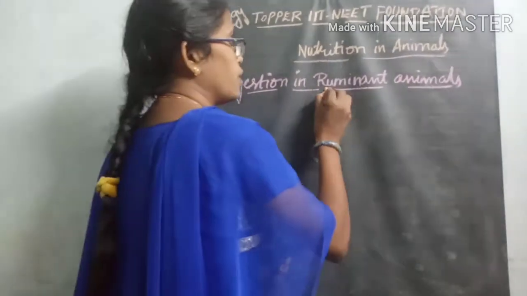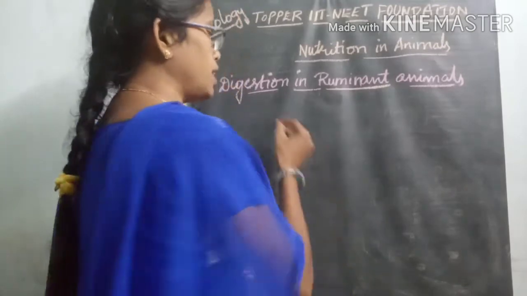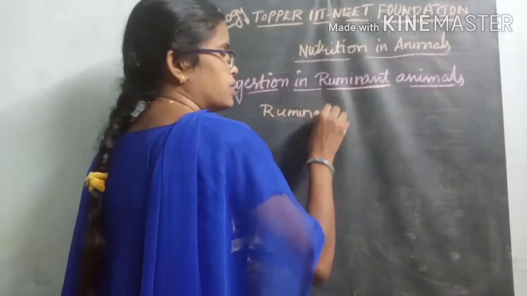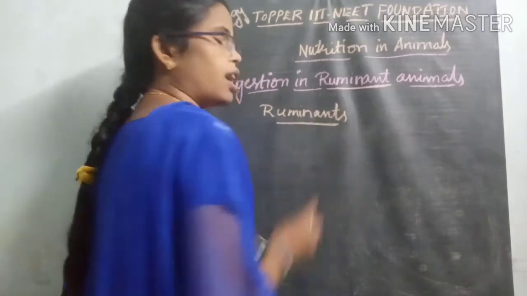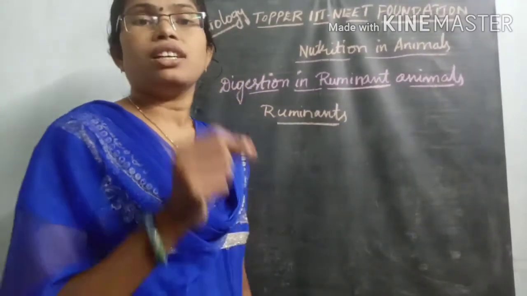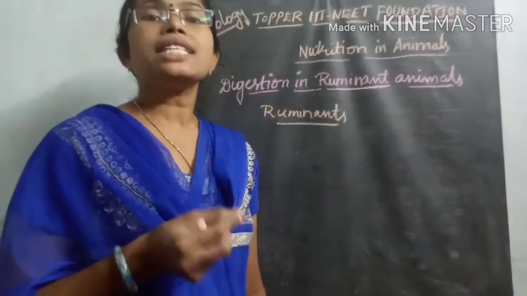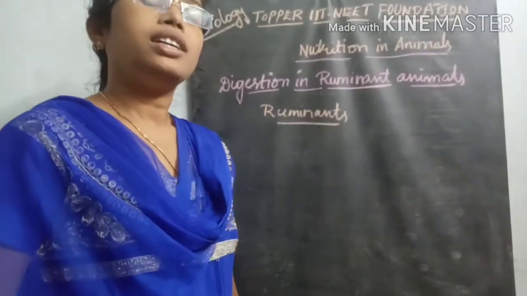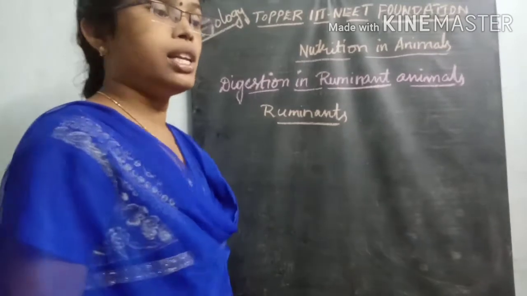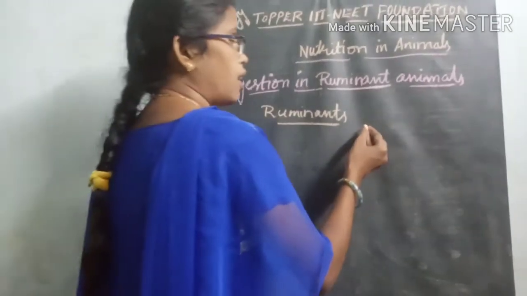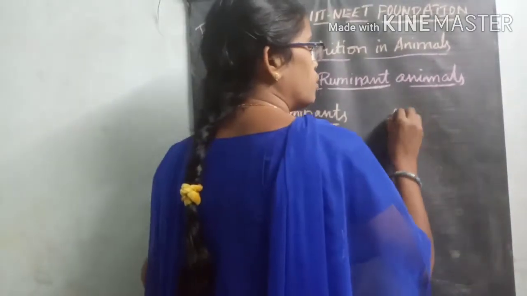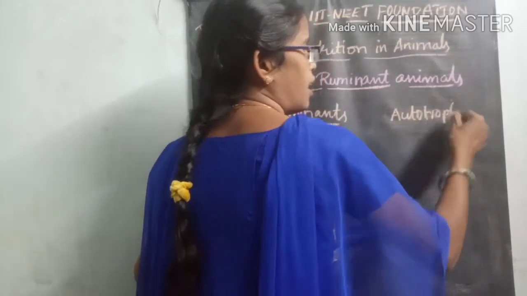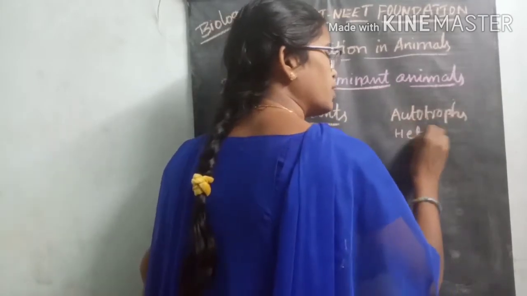So first, ruminants. What are ruminants? Ruminants are organisms which eat grass as food material. We already divided organisms mainly into two types: autotrophic organisms and heterotrophic organisms.